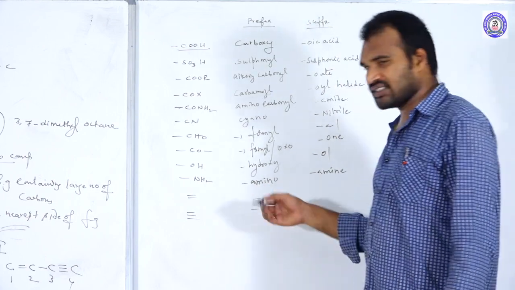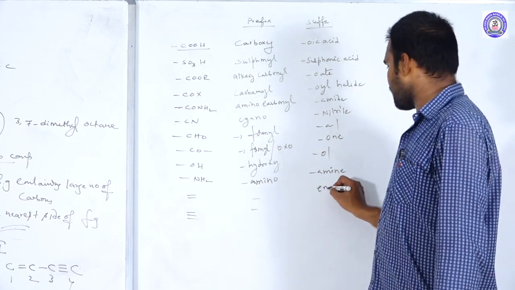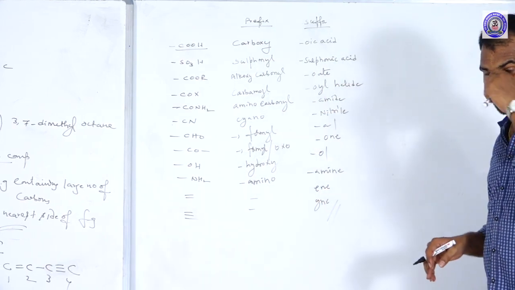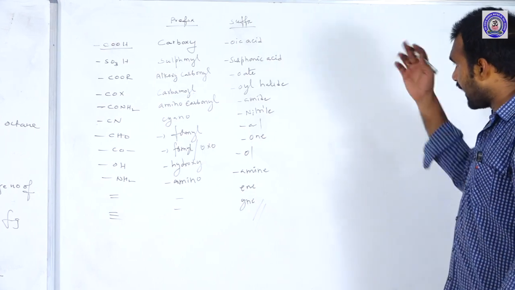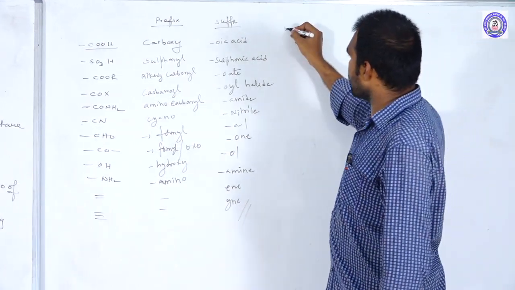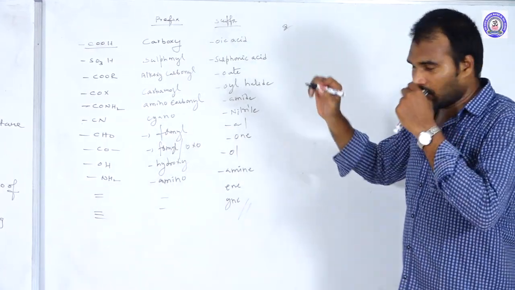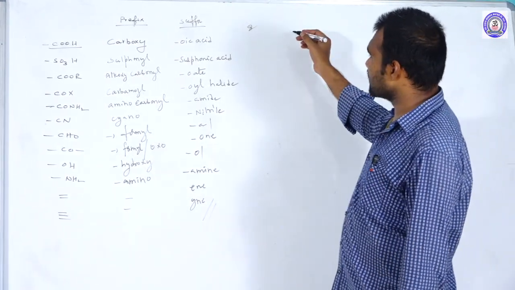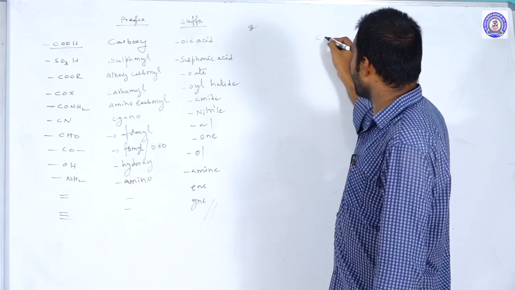There are no prefixes for this, and the suffixes are ene and yne. So this is about the prefix and suffix names. Okay, and the next category, just briefly: polyfunctional groups. Polyfunctional groups means, I am just giving an example so that you have an idea.